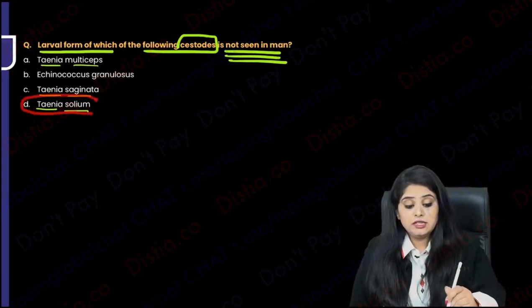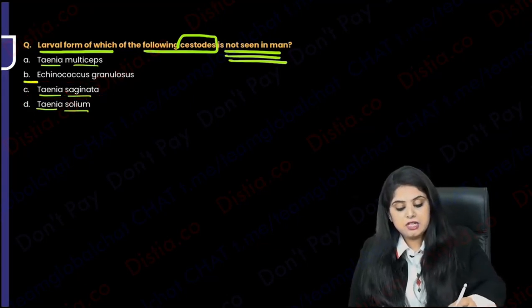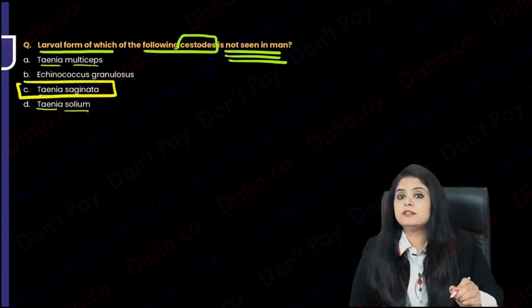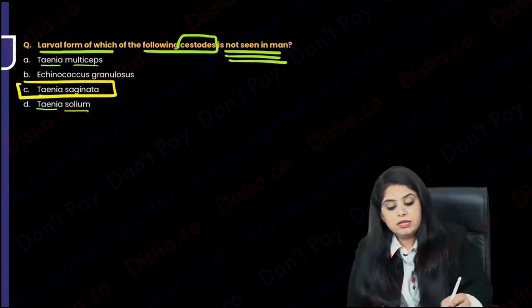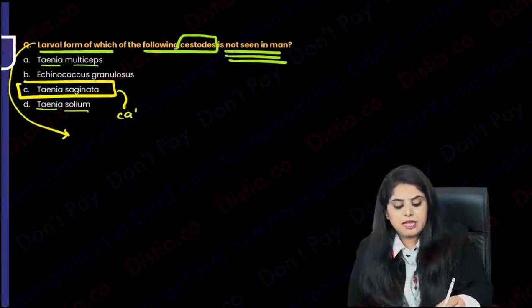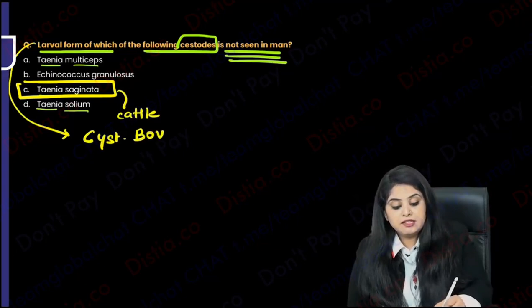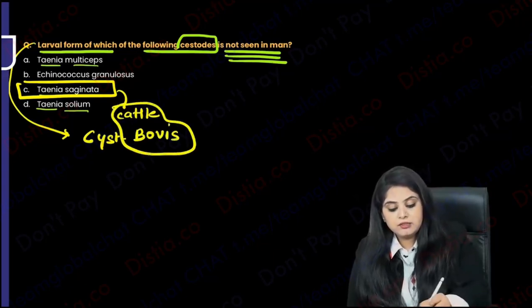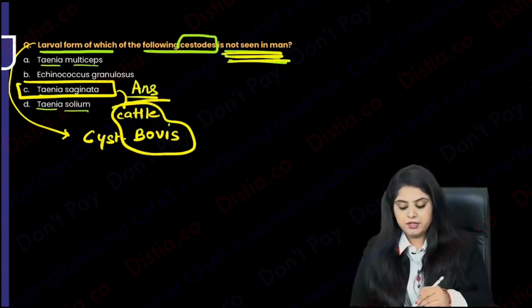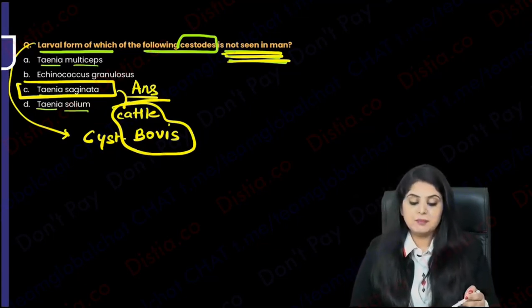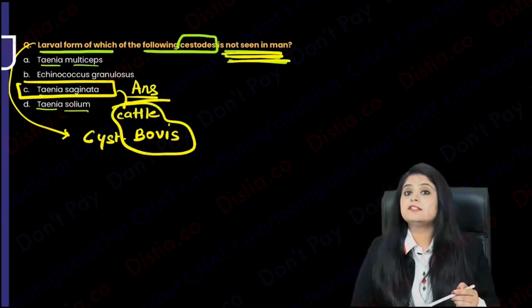But I told you Taenia saginata is definitely limited only to the cattle larva. Tell me the name of the larva: Cysticercus bovis, and this was only present in the cattle. This was not seen in man. So that is the answer over here. And yes, with that we wrap up the entire discussion of the cestode chapter. Tapeworms are done.